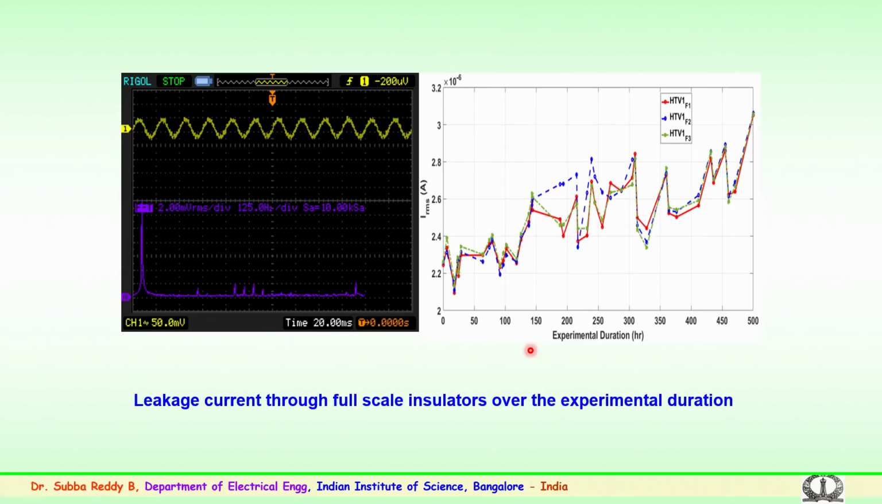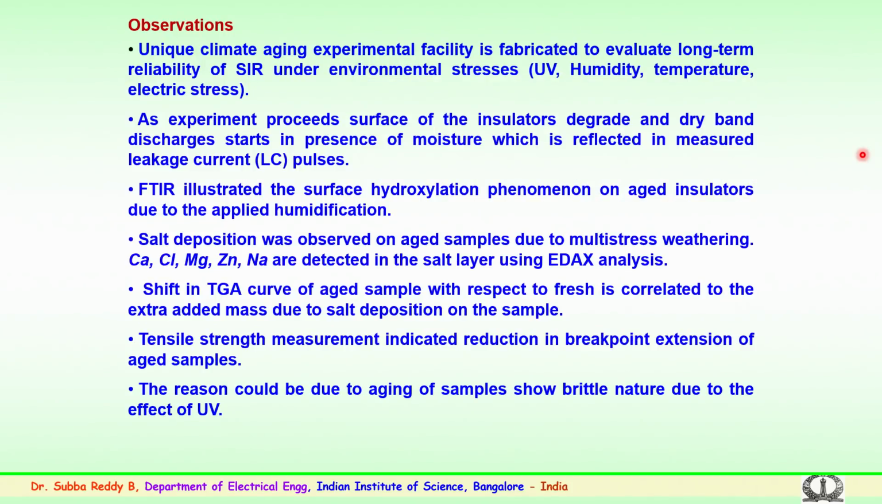Several methods, like sample morphological changes which could happen, have also been carried out here. This is one of the typical leakage currents for a full scale insulator, where we have tried to measure the leakage current. This is the FFT of the leakage current, where you can see the components present at particular frequencies in the leakage current. The leakage current is measured over a period of time. This represents 500 hours, we have tried to measure for 1000 hours, and the leakage current pattern was seen, wherein an increase from a lower value to a higher value was noticed.